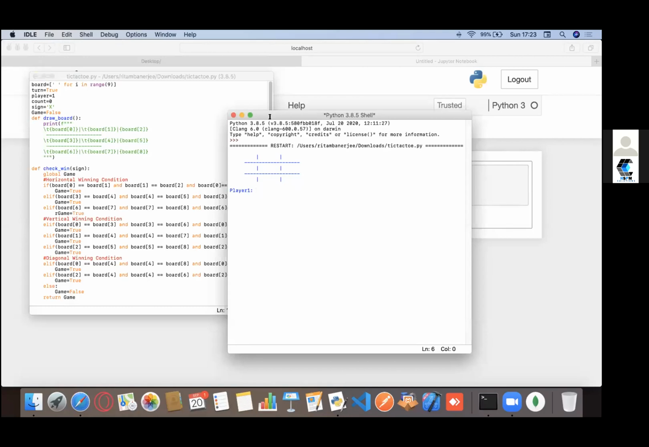So if you keep this tic-tac-toe game in consideration, you would see that initially the board is empty, right? So let's suppose that there are two players. Is there any volunteer who would like to help me build this game?